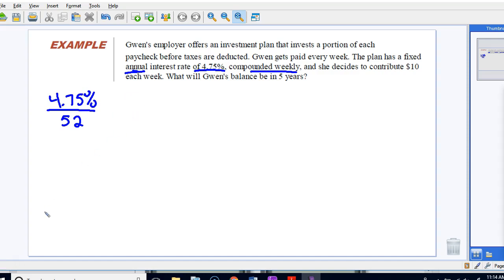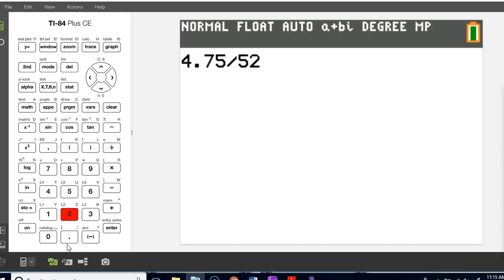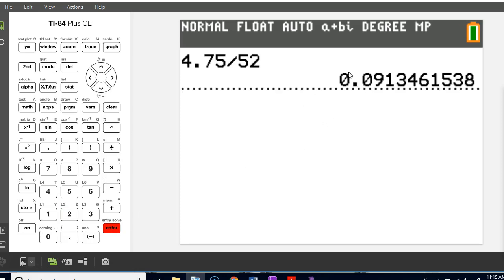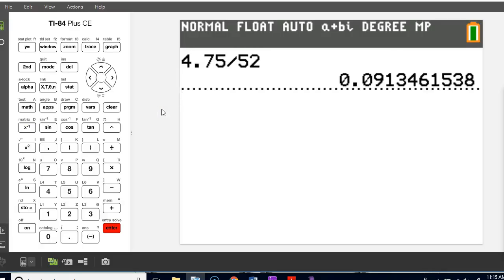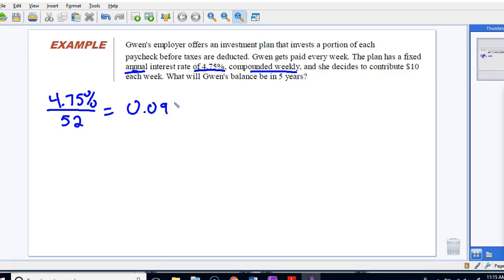All right, so let's calculate that number now. If we go to our calculator, we'll get 4.75 divided by 52, and we get 0.09. Now remember, this number is a percent, 0.09%. So we're going to say this is 0.09 percent. All right, so that's what she's going to get each week. Now you think that's a really, really tiny number. Well, 4.75 is not that large of a percent, and if we're breaking that up into 52 weeks, this is going to be a really small percent.